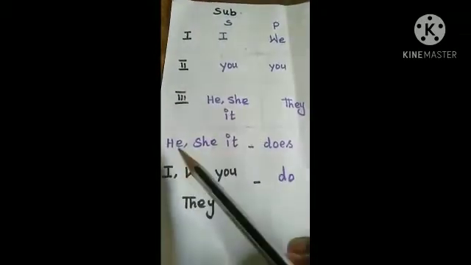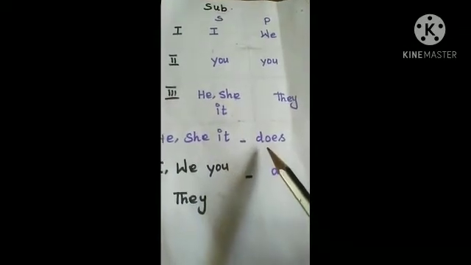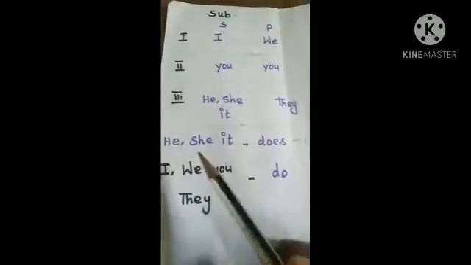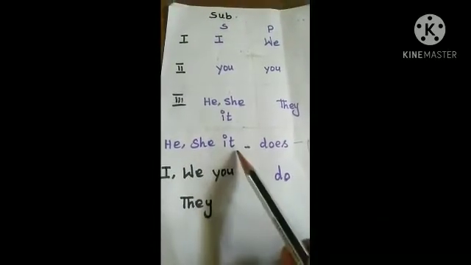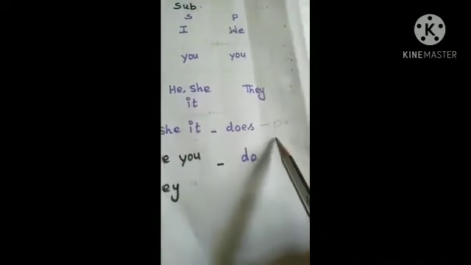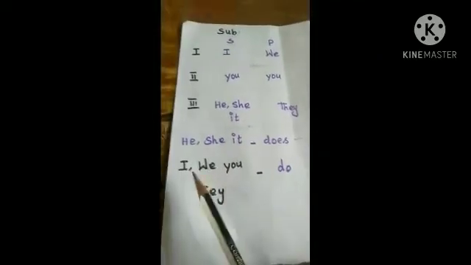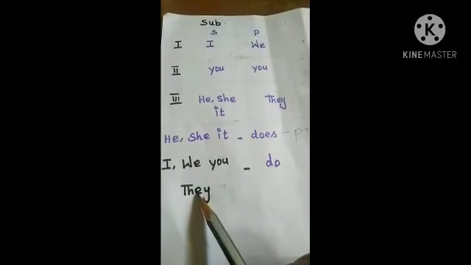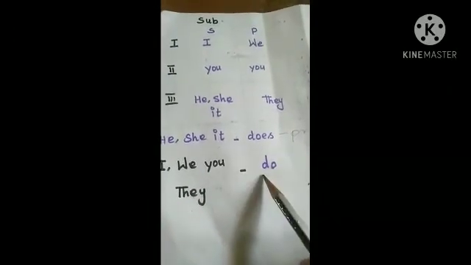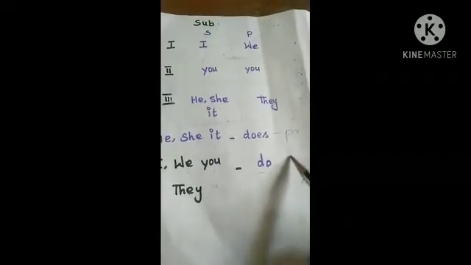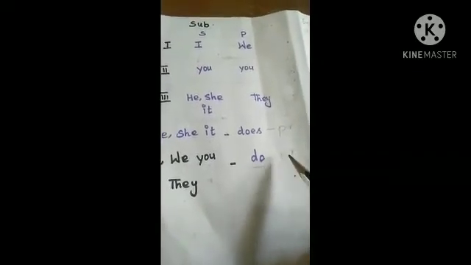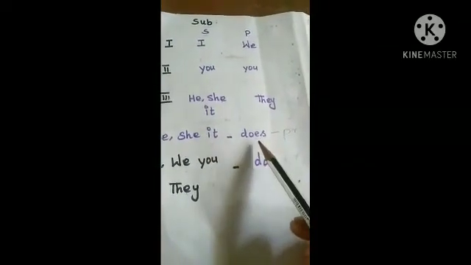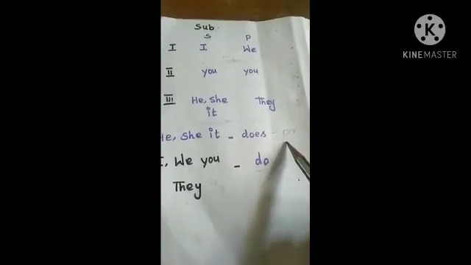Third person singular will come he, she, it. We will write in present, does. Does is present.